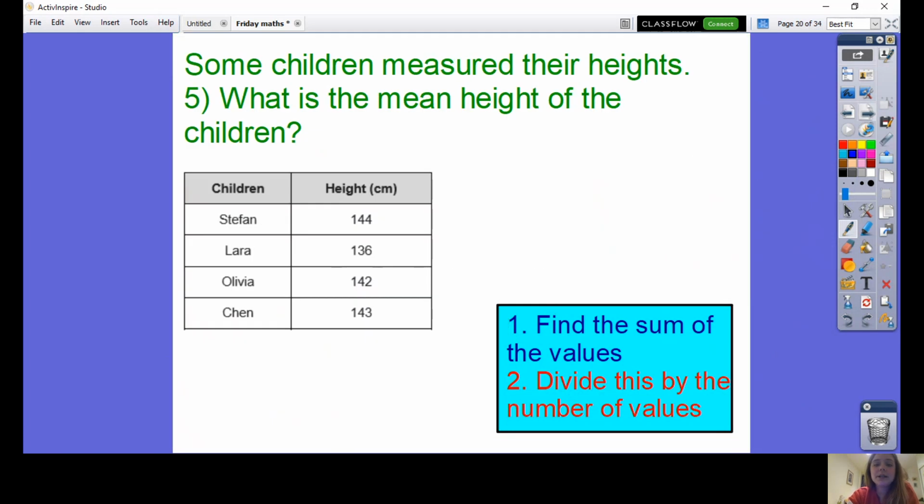Okay, have a go at this question. Please pause the video and do this question, please. Pause the video and have a go at this practice question.